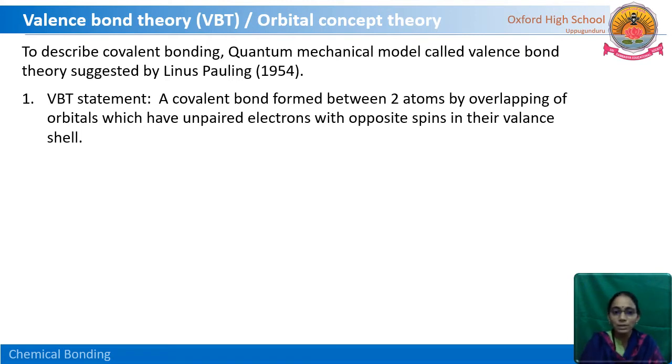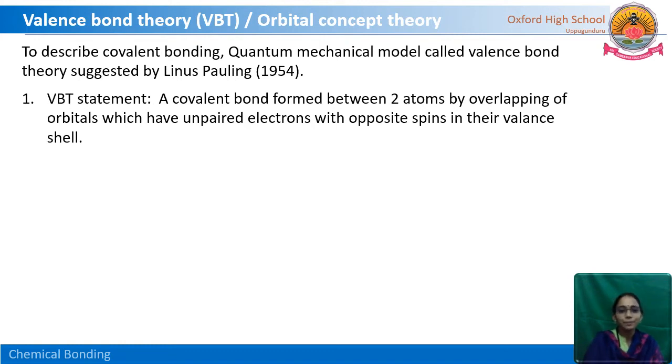Those orbitals have unpaired electrons, that too with opposite spins. Here, do you remember the spin quantum number? Spin quantum number mainly tells about the spin type. There are only two orientations, that is plus half and minus half. That is, one in the upward direction and one in the downward direction. In these particular orbitals, if unpaired electrons are there, those unpaired electrons must have opposite spins. Then only those orbitals will overlap. The bond so formed is a covalent bond.